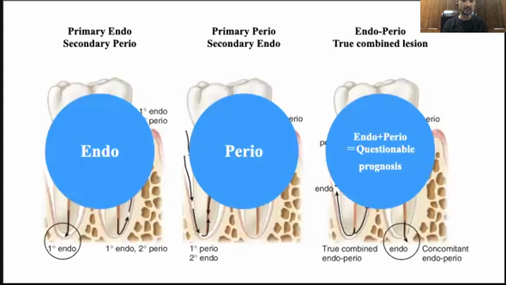We discussed the Simon's classification. How to determine the prognosis of this condition? Primary endo depends on the endo prognosis. A primary perio lesion depends mostly on the perio, and usually has a worse prognosis. A true combined lesion always has a questionable to poor prognosis. Overall, the prognosis of an endo-perio lesion is associated with periodontal conditions. Increased periodontal disease results in decreased predictability.